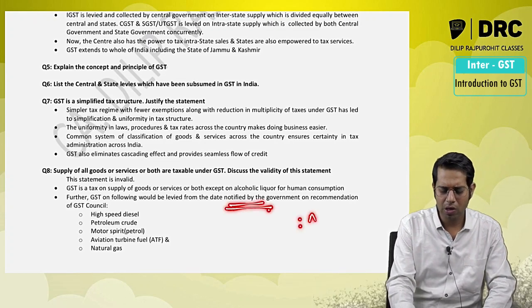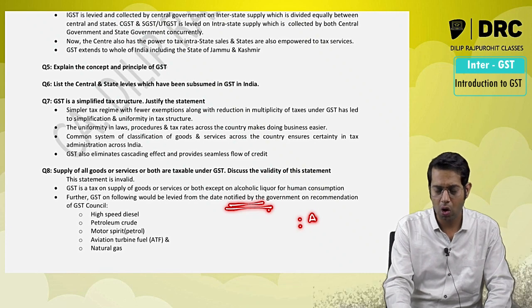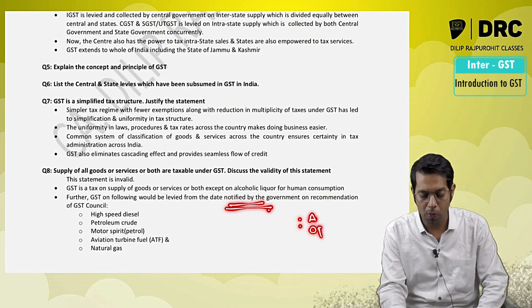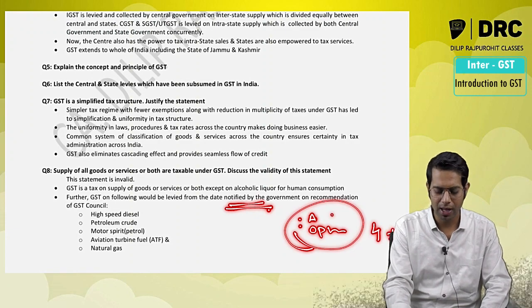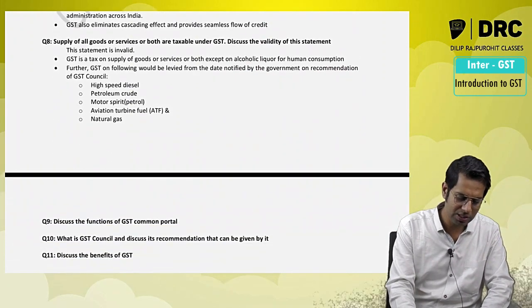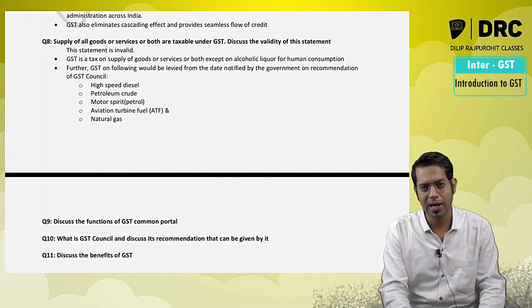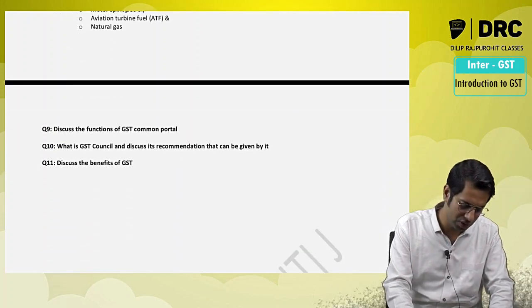And there are products like alcoholic liquor for human consumption and opium, Indian hemp, etc. On these, GST as well as pre-GST taxes are levied. Okay, so it is not a tax on supply of all different types of goods and services.